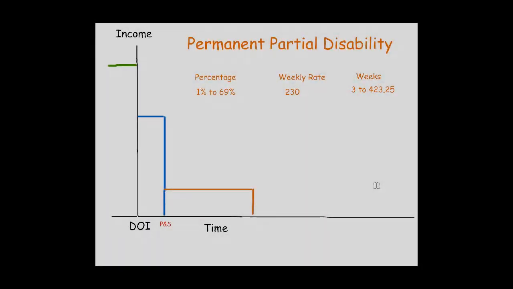Permanent partial disability payments are paid at a lower rate than permanent total disability payments. If the permanent disability rating were between 1 and 69%, the maximum allowable weekly earnings is $345. That is about $8.63 per hour. The weekly payment to the employee is 2/3 of the maximum weekly earnings, so 2/3 of $345 is $230. So the maximum weekly payment is $230. No matter how much an employee earns above the maximum, the payment is still limited to $230 per week.